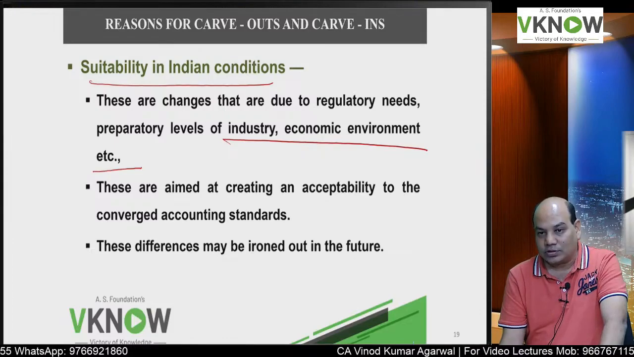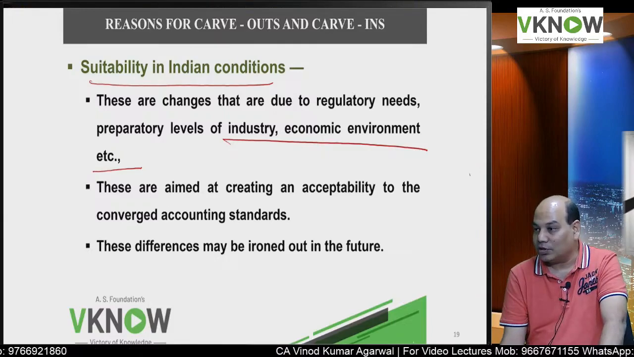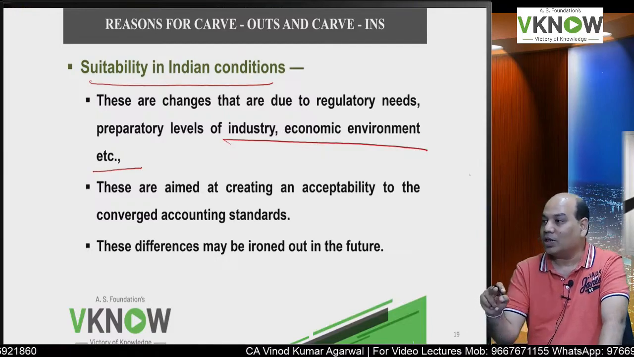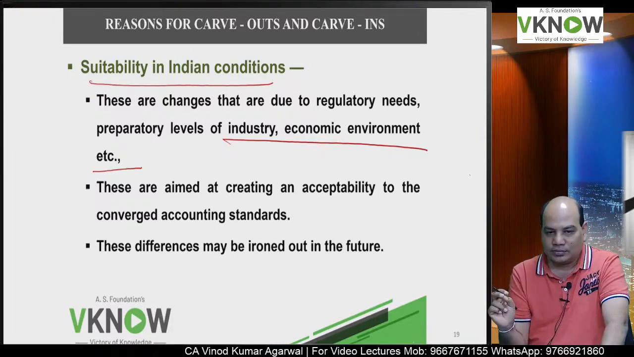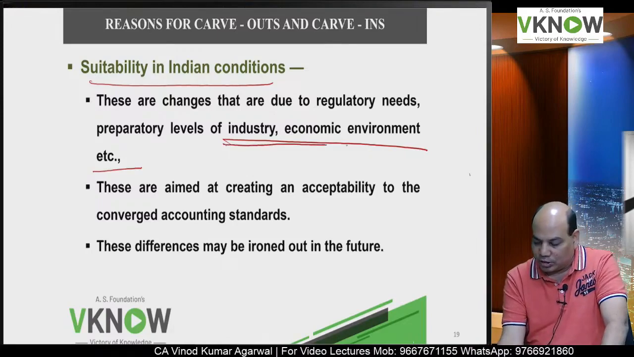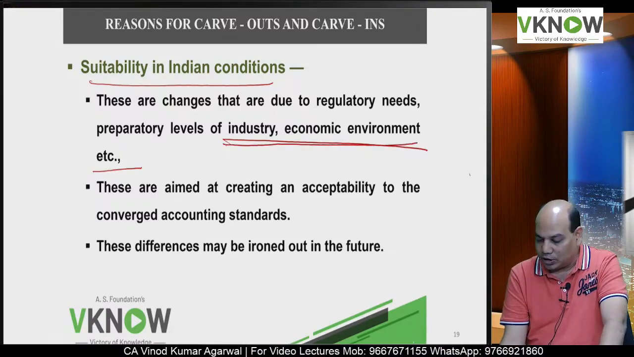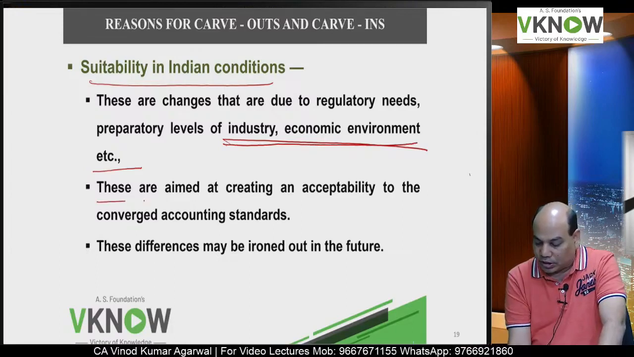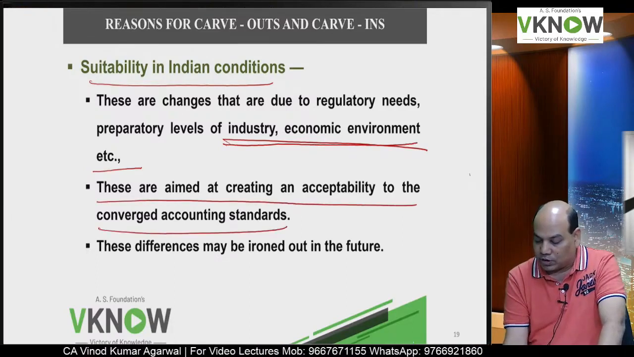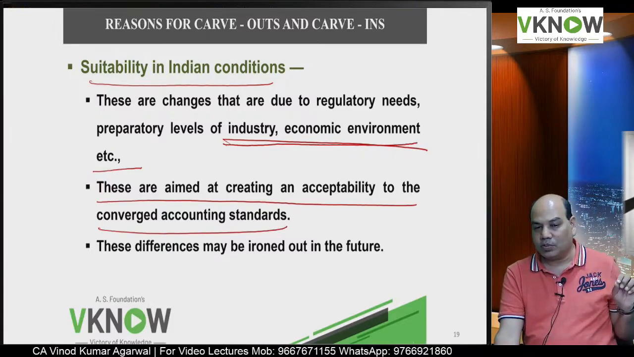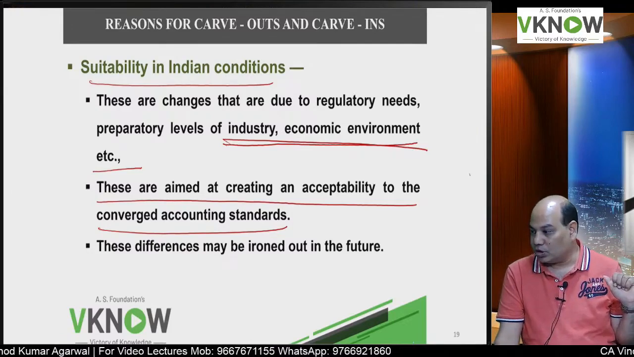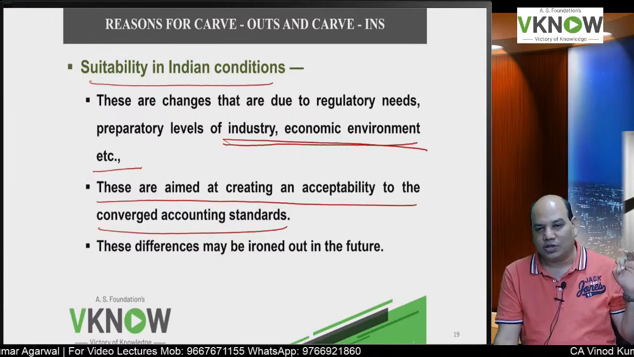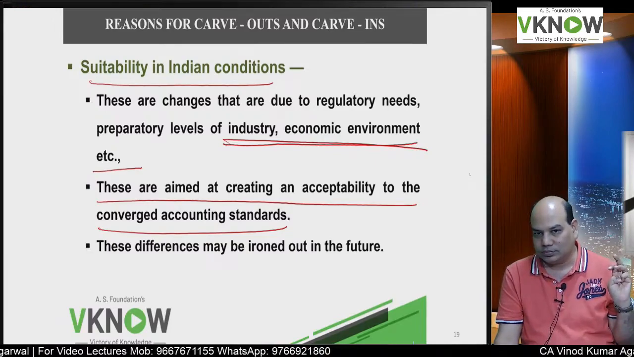India still has to raise funds. Okay, we don't have enough funds. So we have to ensure that our balance sheet does not contain certain items which might affect your ability to take the loan or funds from investors. So that is why it is different in the political, industrial and economic environment. These are aimed at creating an acceptability to the converged accounting standard. One more thing, if you just make the companies follow IFRS as it is, they will be very reluctant, because they complain that our financials are getting disturbed because of your standard.